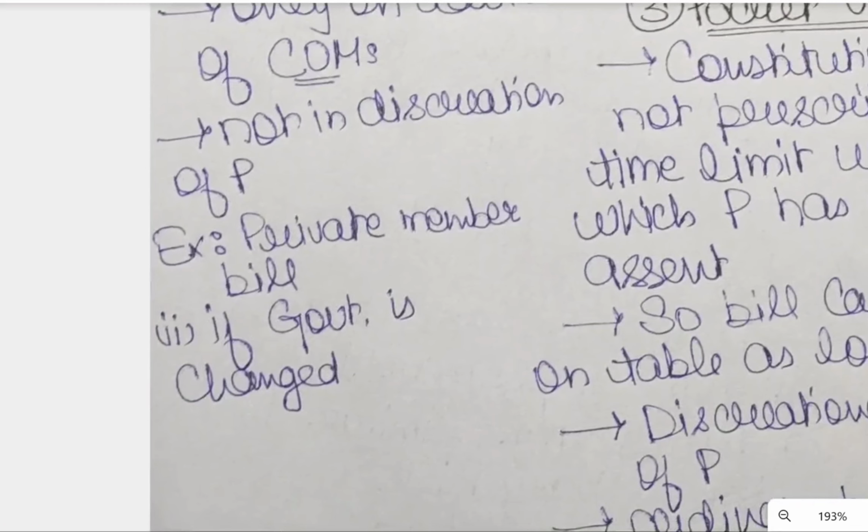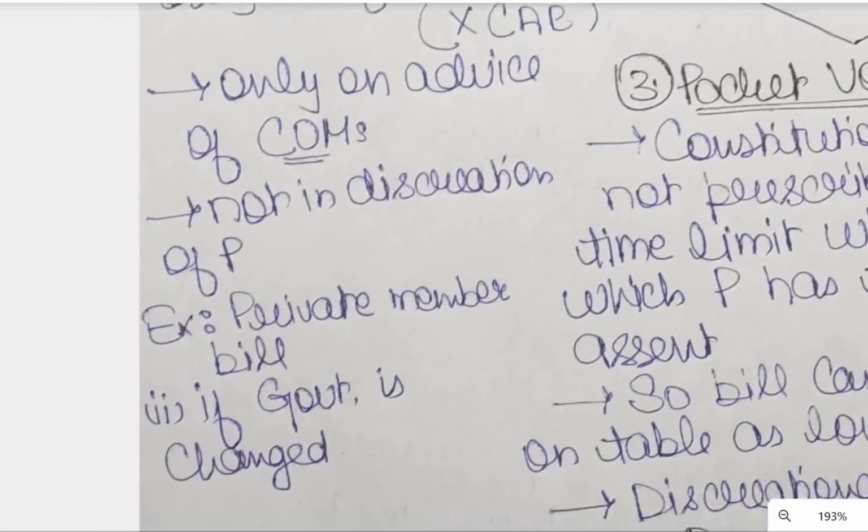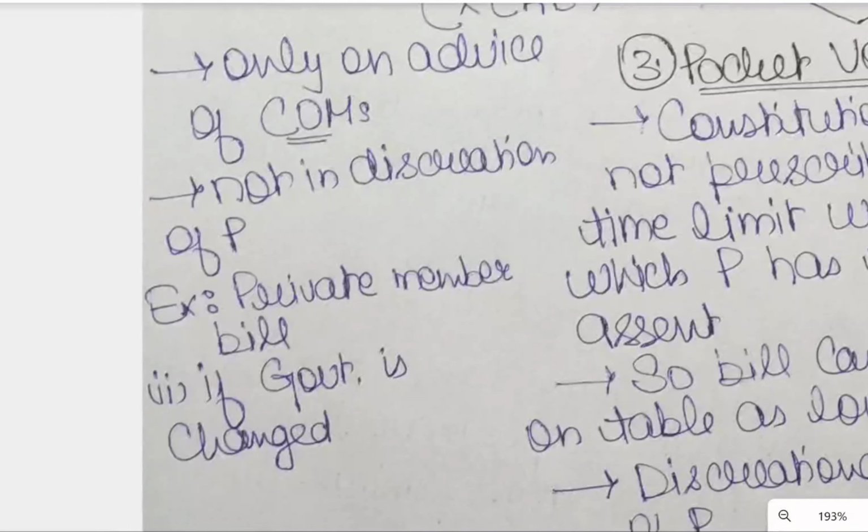First, a private member bill. Suppose a bill is introduced by a private member. Who is a private member? Any member other than those of the ruling party introducing the bill is termed as a private member.